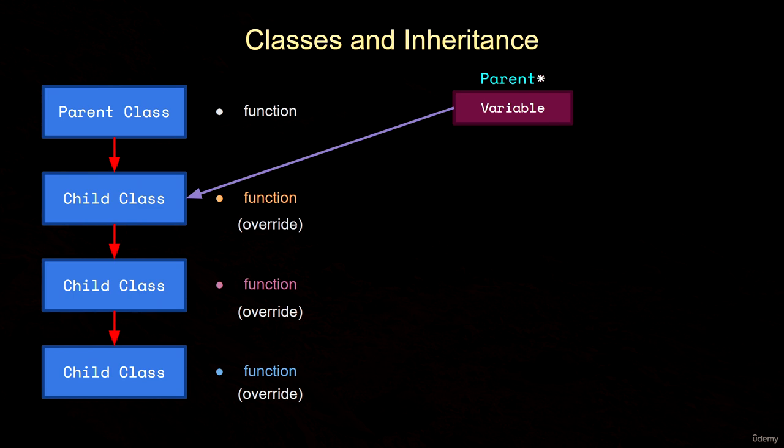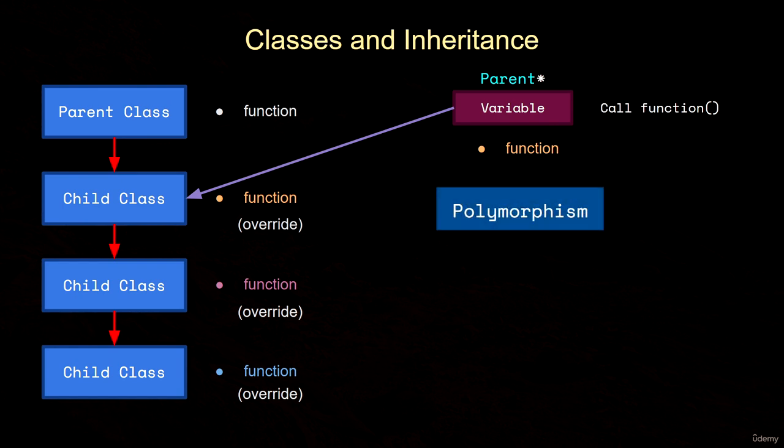Now, the child override version of the function has the same function name as the original, the one that's declared in the parent class. So which version gets called when we call the function? The answer depends on the object that our pointer is pointing to. Since the pointer is pointing to a child in this case, then when we call the function, we will get the child version called. So even though the pointer itself is a pointer to parent variable, it's the object pointed to that determines which version of the virtual function gets called. This phenomenon is known as polymorphism.